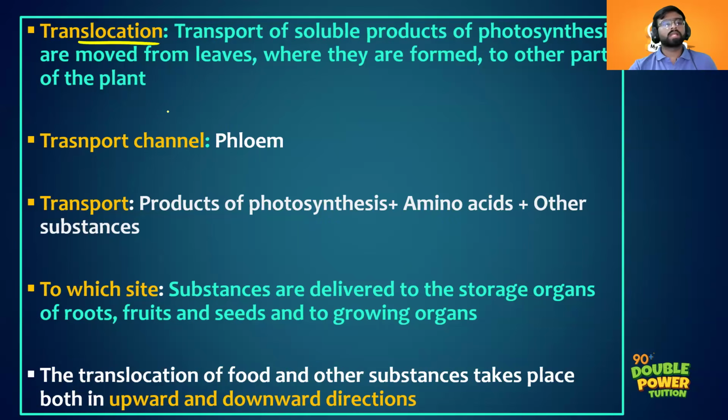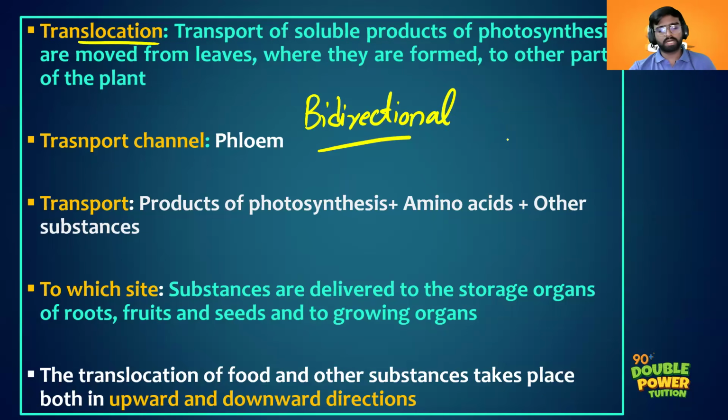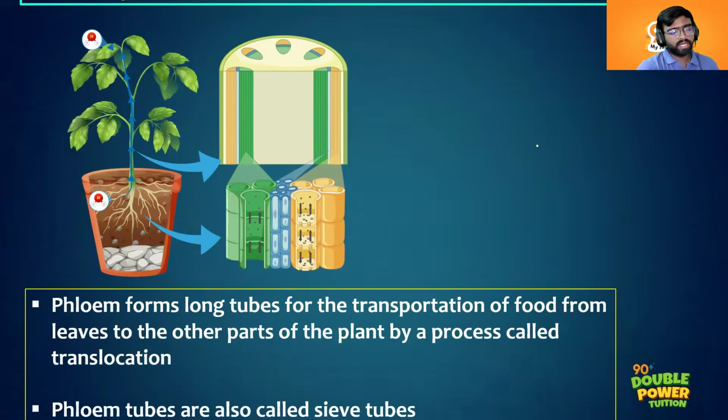That is translocation. And the main speciality of translocation is that this is bidirectional, right? Both upwards and downwards. So the transportation through xylem was unidirectional, right? It will take place only in one direction. But translocation is not like that. It is bidirectional. It will take place both in upward as well as downward direction, right?